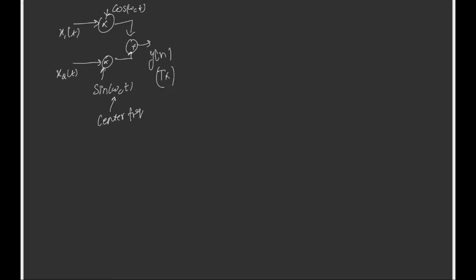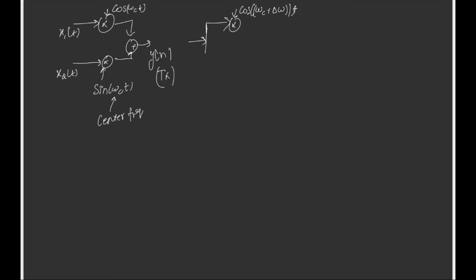At the receiver, just for simplicity, let's say there is no channel and there is no AWGN noise. So at the receiver we receive a copy of y[n]. This signal is multiplied by cosine of omega c plus delta omega, and the other by sine of omega c plus delta omega t. It is not always guaranteed that the receiver center frequency and the transmitter center frequency are the same.